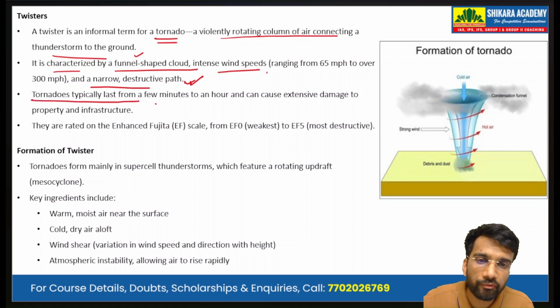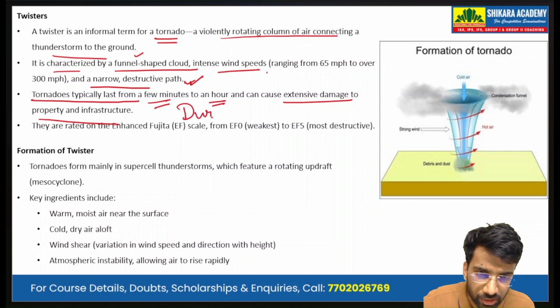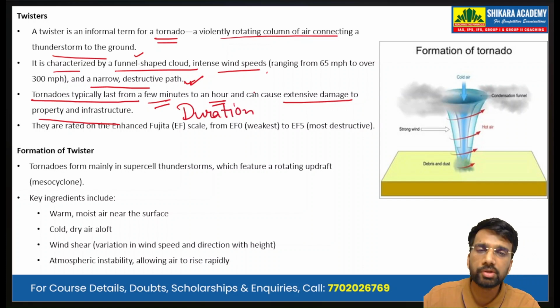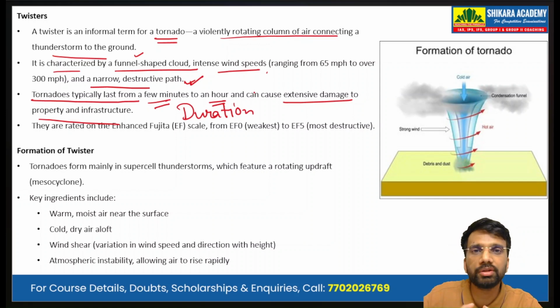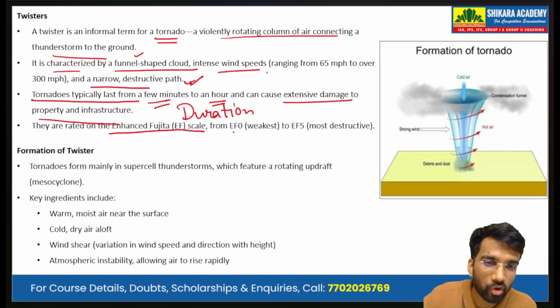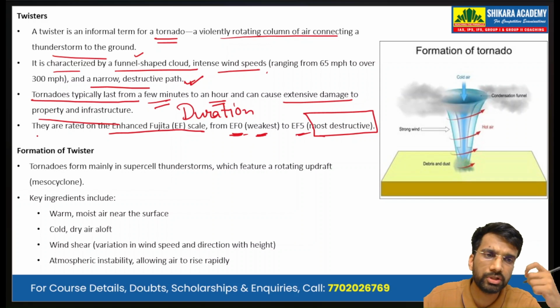Tornadoes typically last for a few minutes to an hour and can cause extensive damage to property and infrastructure. So, the duration is a few minutes to an hour, and they are rated. How are we able to measure the intensity of these tornadoes? Some are of lesser intensity, some are of higher intensity. So, they are rated on the Enhanced Fujita scale from EF0, the weakest, to EF5, the most destructive type.